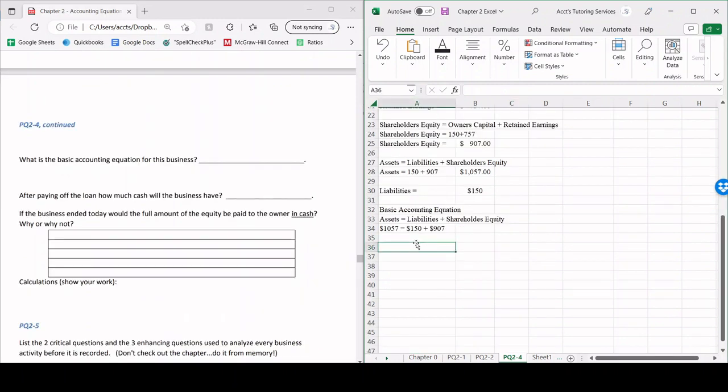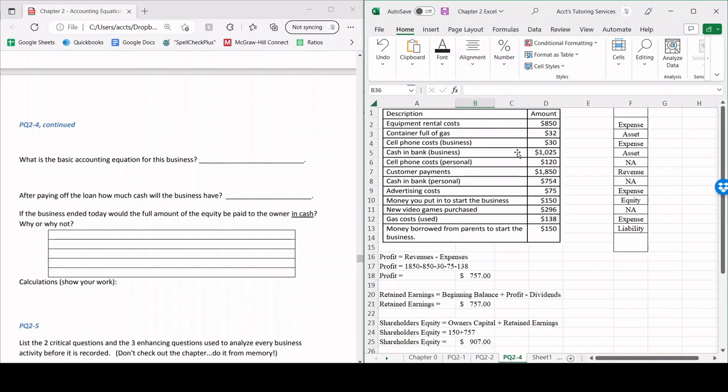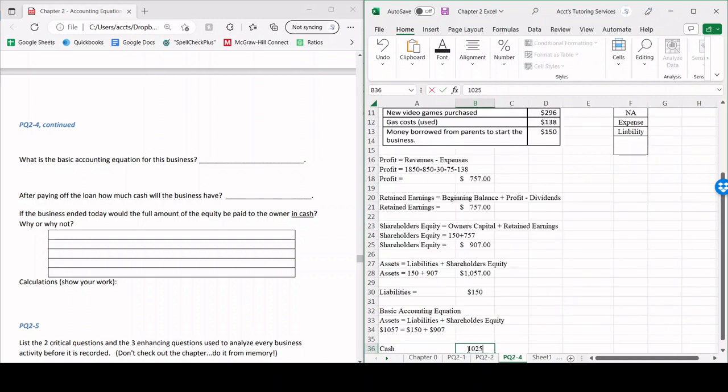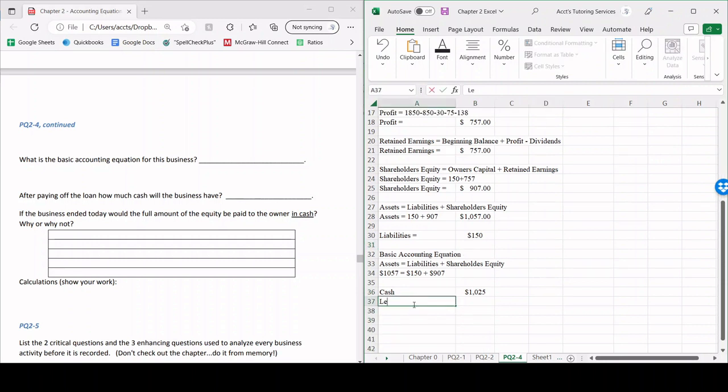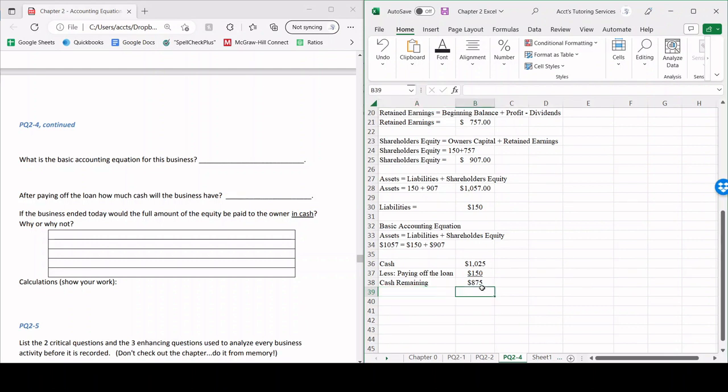The next question is, after paying off the loan, how much cash will the business have? This is kind of tricky. Total cash we have on hand right now is $1,025. Now we're going to subtract paying off the loan, which is 150, which is a liability we have, right? That's how much the parents gave us. So the cash remaining after paying off that loan is going to be $875. So we will have $875 left after we pay off the loan.